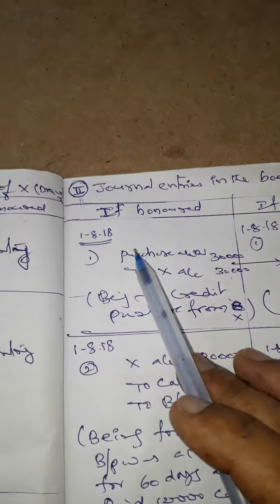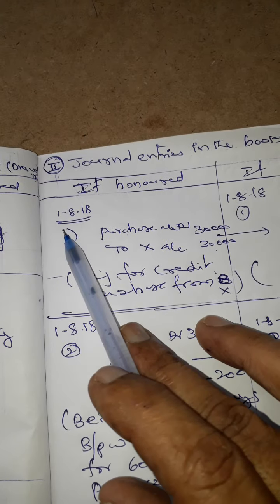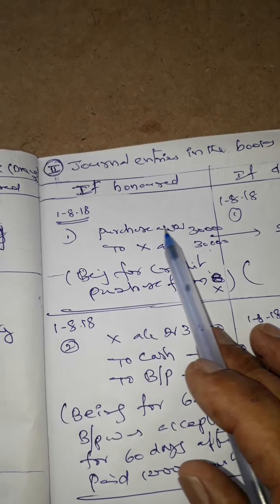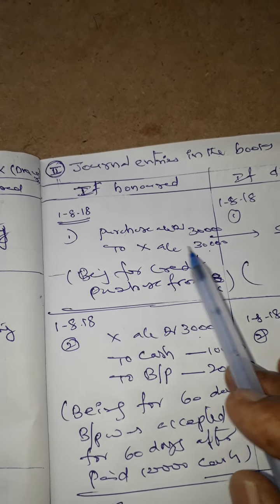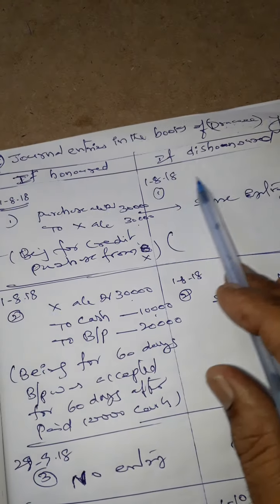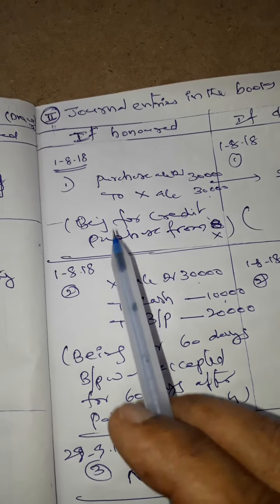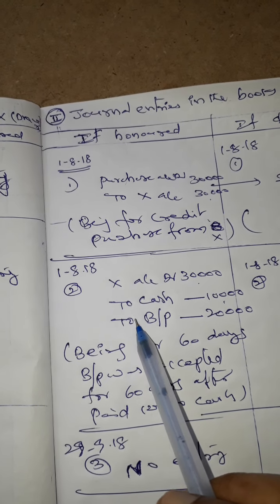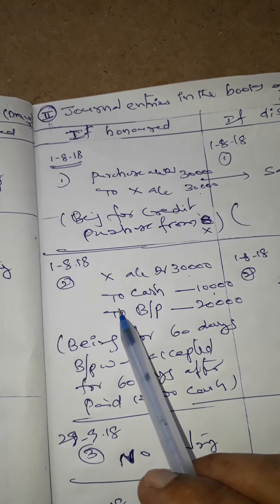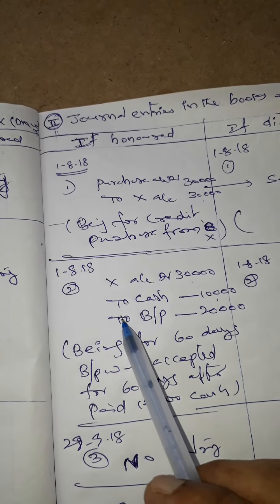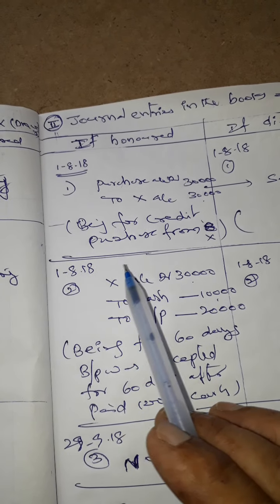Similarly for the drawee: now we are the purchaser. First, we are purchasing goods. Debit the purchase account, credit the X account 30,000, being credit purchase. Here also we can write the same entry. After that, we give a bill, bills payable. We are the purchaser, we are the debtor, so the amount is payable to the creditor X. Now we are paying X.